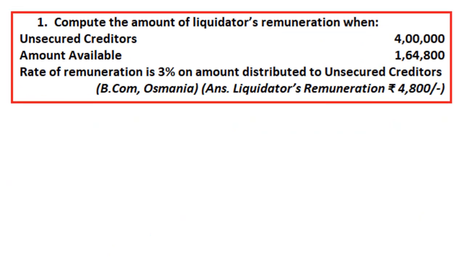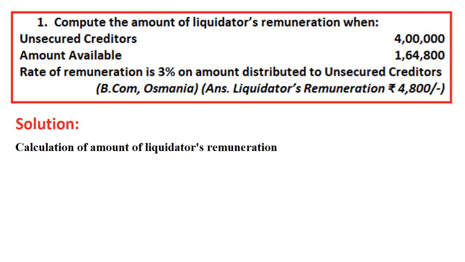So now we will take up one question which was asked in the Osmania University previous question paper. The question says: compute the amount of liquidator's remuneration when unsecured creditors are 4 lakh and amount available is 1,64,800. Rate of remuneration is 3% on amount distributed to unsecured creditors. Straight away the amount is insufficient, 4 lakhs we require, we have only 1,64,800, and percentage is 3%. Simply apply the formula, get the answer.